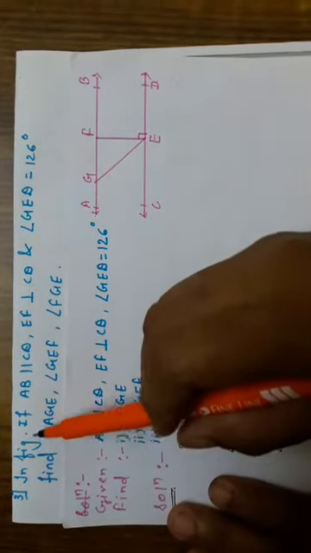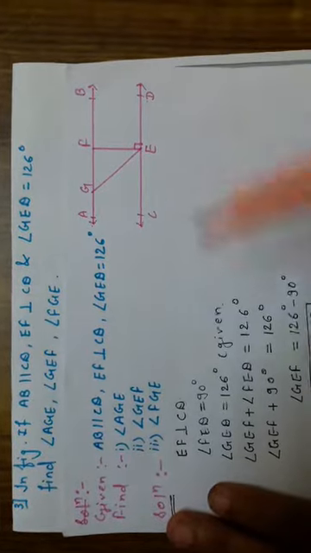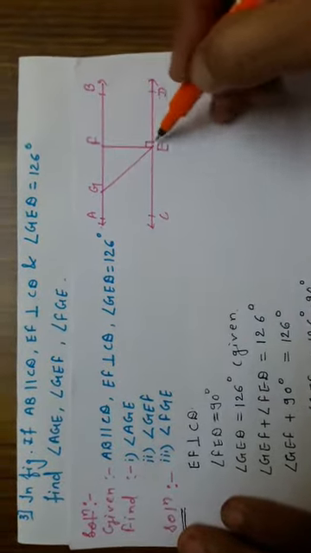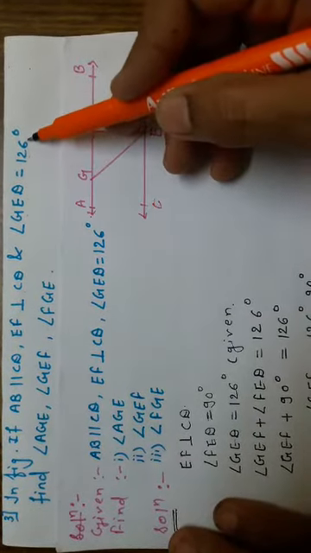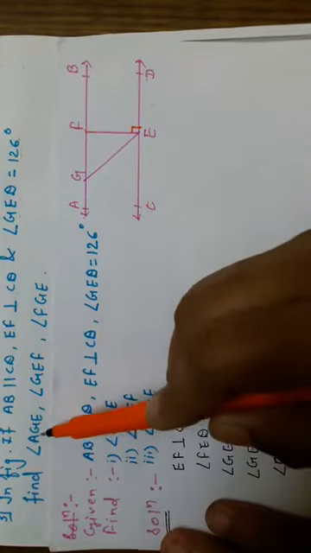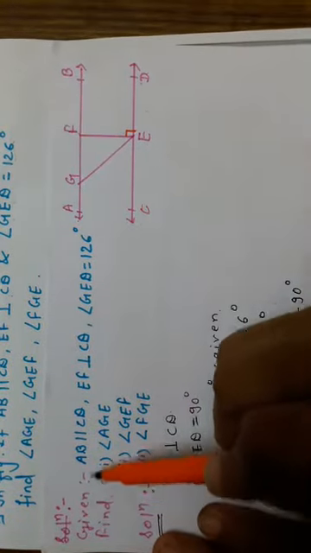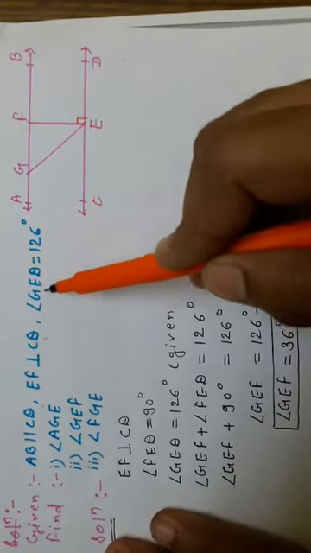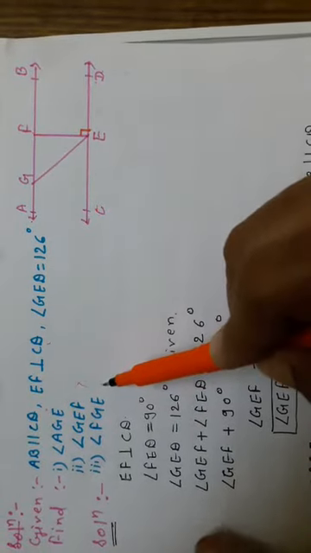Third problem. In the figure, if AB is parallel to CD, and EF is perpendicular to CD, angle GED is equal to 126 degrees. Find angles AGE, GEF and FGE. So first of all we will write the given: AB is parallel to CD, EF is perpendicular to CD, and GED is equal to 126 degrees. These three angles we have to find.